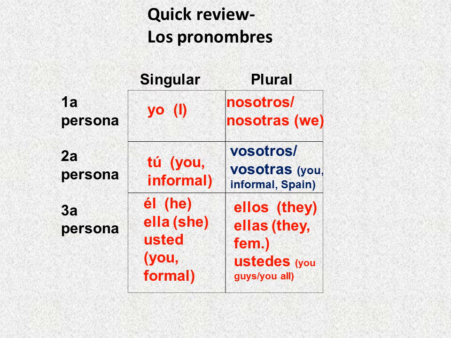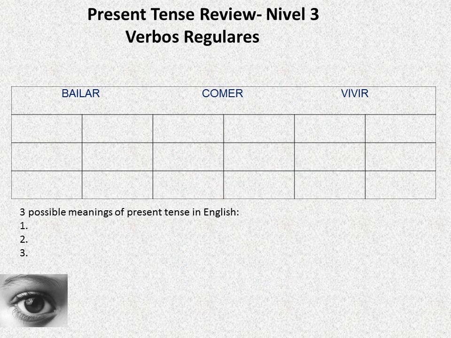Then we have the third person, and the last one in the plural is going to be ellos, they, and ellas, which is going to be the meaning they too, but this is the feminine way, and then ustedes, which is going to be you guys or you all. I hope you are going to enjoy this. Bien fácil. Buena suerte.